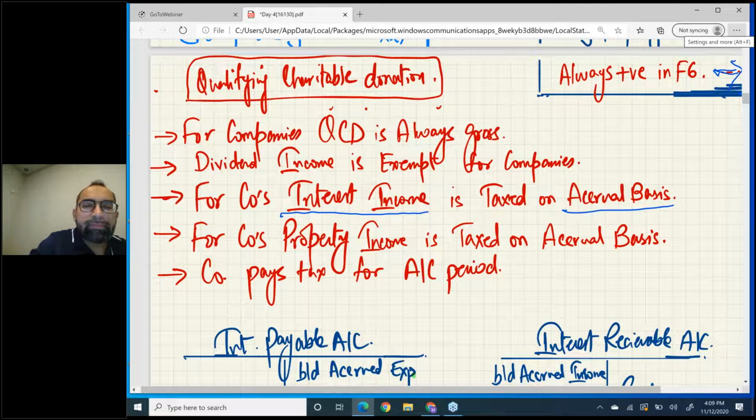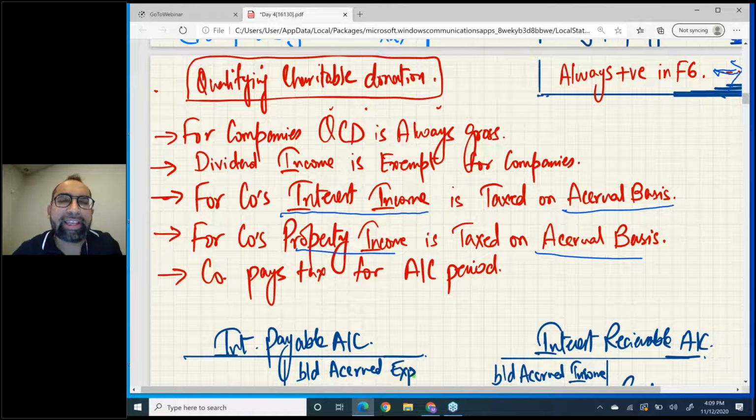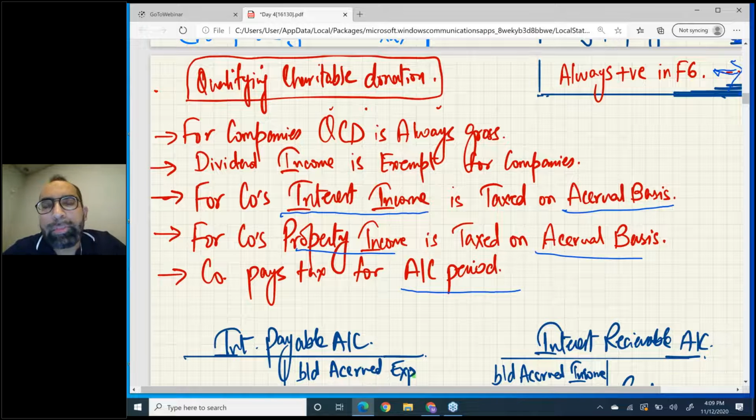One more thing, for companies, property income is taxed on accrual basis, but for individuals it's cash basis. One more thing, a company pays tax for an accounting period. I told you many times that an individual pays tax for the fiscal year, but a company pays tax for an accounting period. So in each and every companies question you have to check the accounting period.